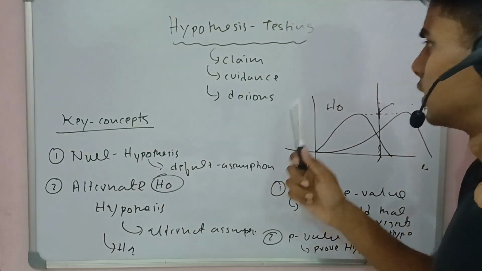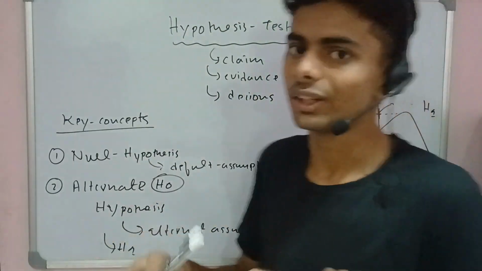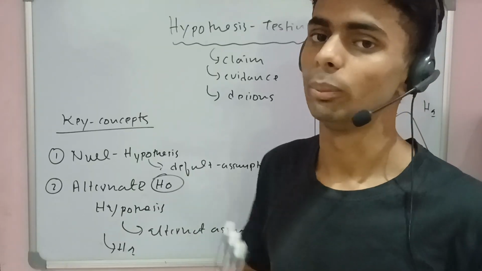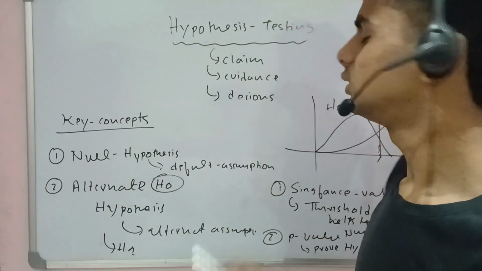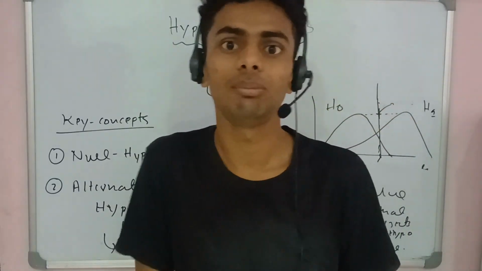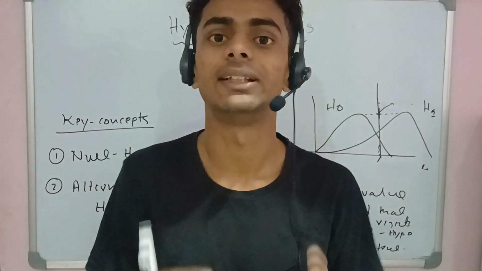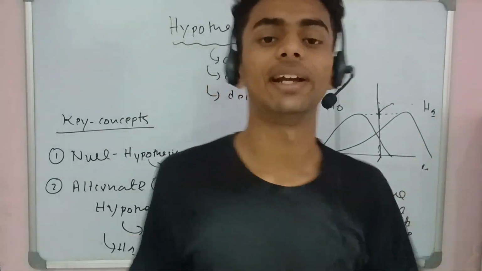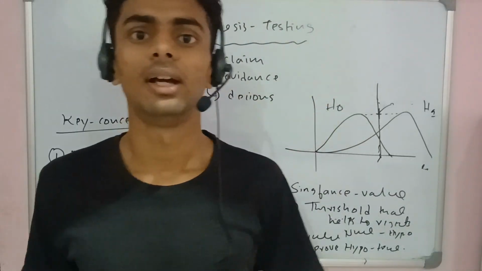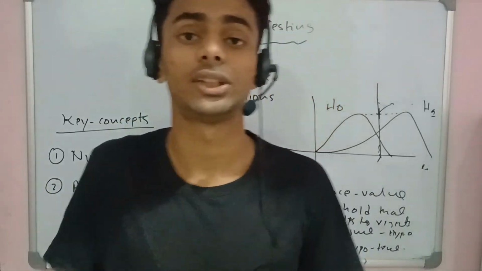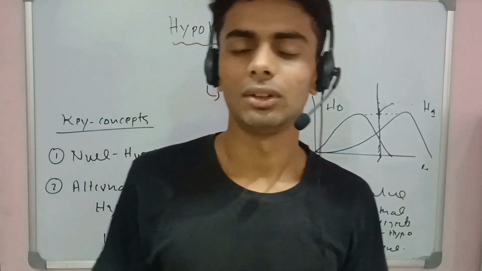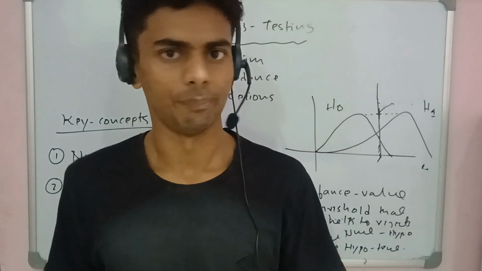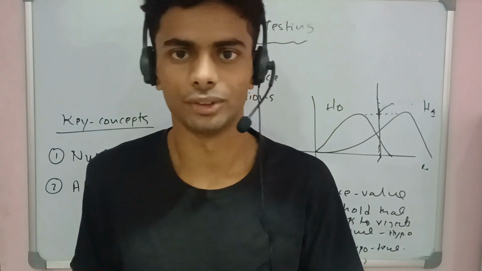So in hypothesis testing, we look at the claim, what claim people are trying to make, for example about the rain, and after that we collect the evidence and make a decision: is it the right claim or not. Okay, so that's the basic thing running behind the scenes. We collect the claim, we collect the feedback of the people, and then I analyze the evidence that I have, and then I make a decision. So that's all about it.